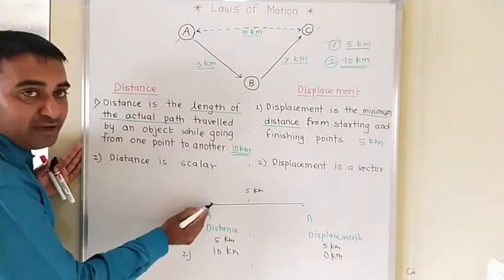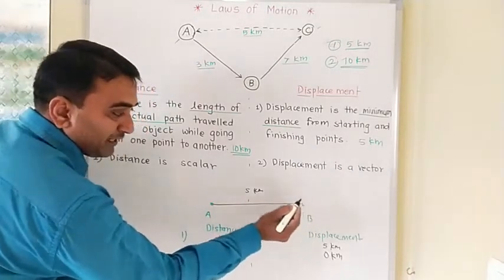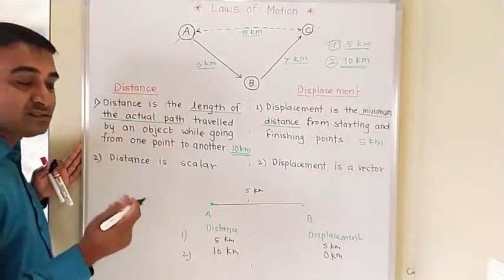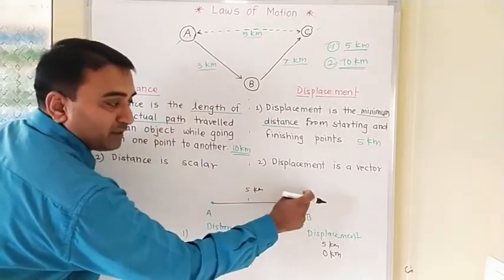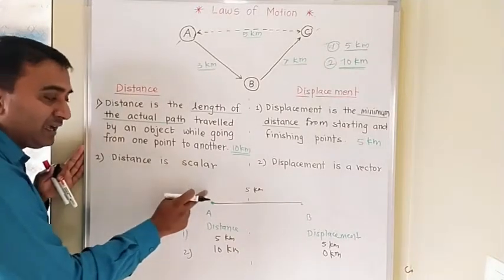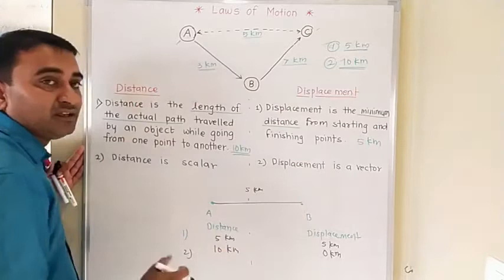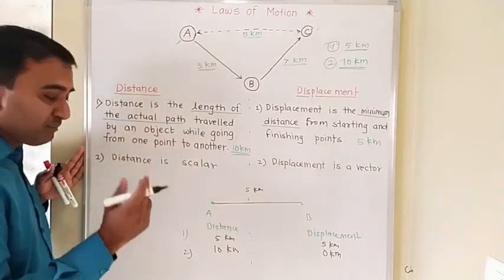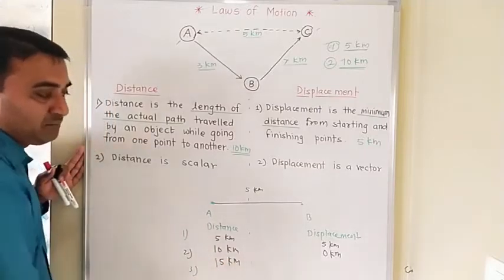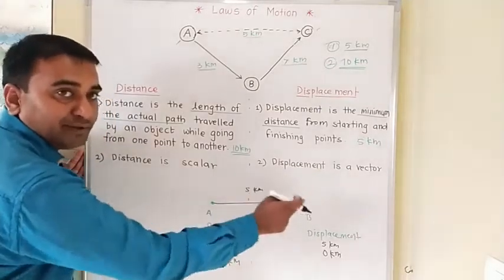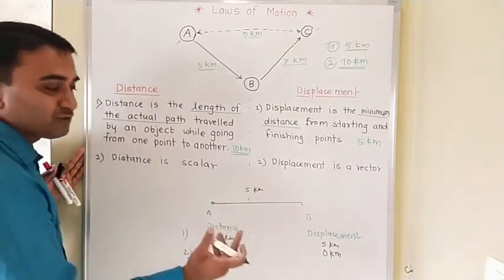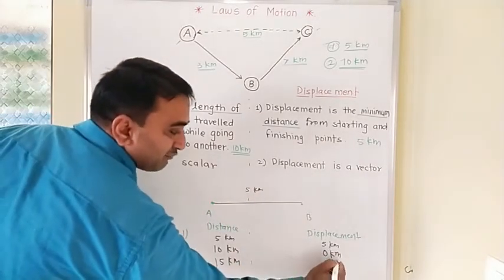Third. From point A to point B, B to A, again A to again B. So what is the distance? A to B 5 kilometer, B to A again 5 kilometer, that is 10 now, and again from A to B. So total distance travel actual path is of 15 kilometer. Getting? But here A to B, B to A, again A to B, but actual distance is A and B, and so again the displacement is 5 kilometer.